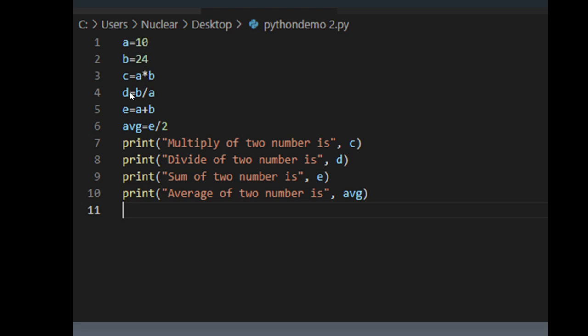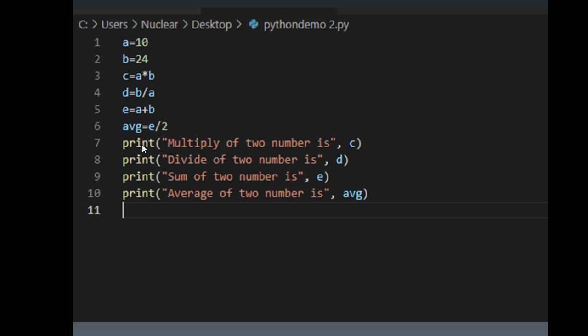The fourth variable d stores b divided by a, and variable e stores a plus b, the sum of the two variables. The average variable stores e upon 2, meaning the average of these two numbers. So these are different variables with different values assigned. These are the arithmetic operators: multiply, divide, plus.